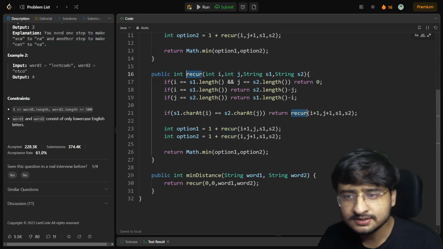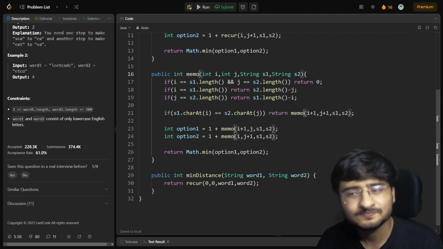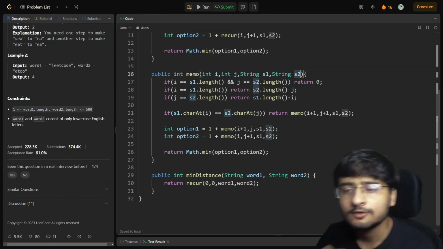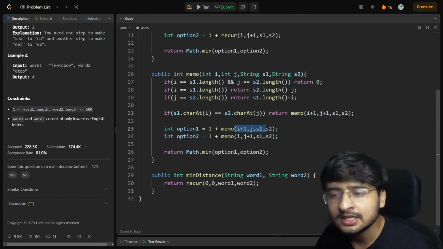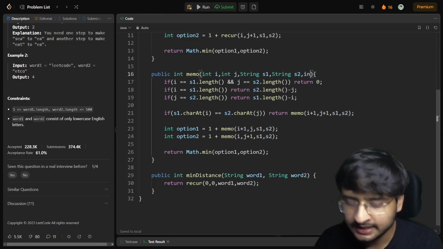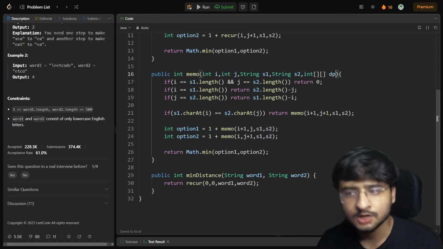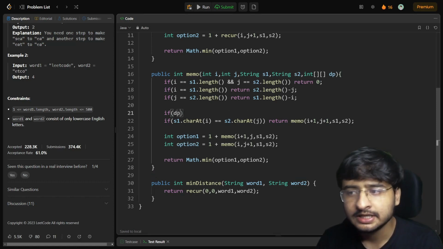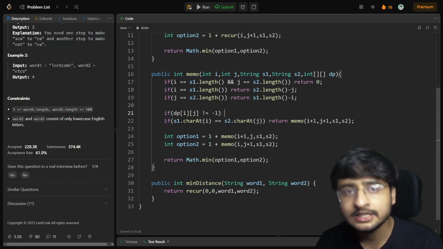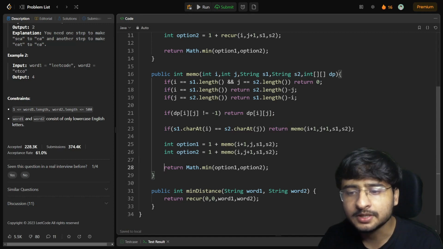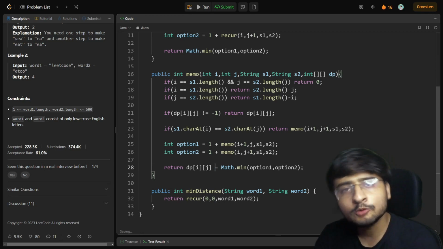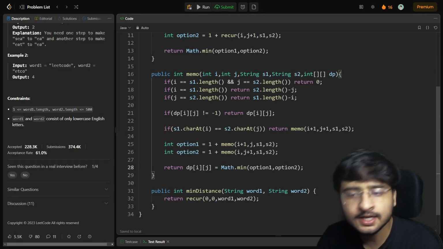So what I'm going to do, step one is just change the function names to memo, right? What is the dimension of DP I'm going to take? Of course, you can see I'm going to take a 2D DP because there are two parameters which are going to change. So integer array DP, 2D array of course. Here, what am I going to do? I'm going to say if DP of i comma j is not equal to -1, return DP of i comma j. And remember, while returning, I'm going to save the Math.min in DP of i comma j, right? And then I'll return, right?